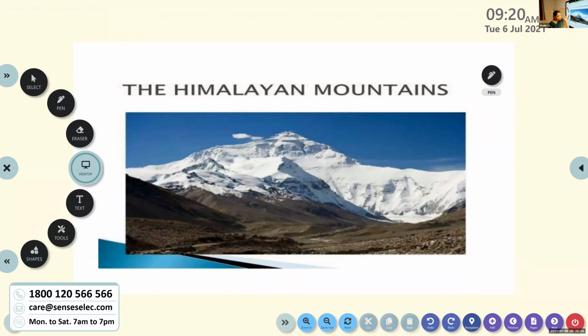So it is the last known mountain range formed on the earth. These Himalayan mountains are stretching from west to east direction.